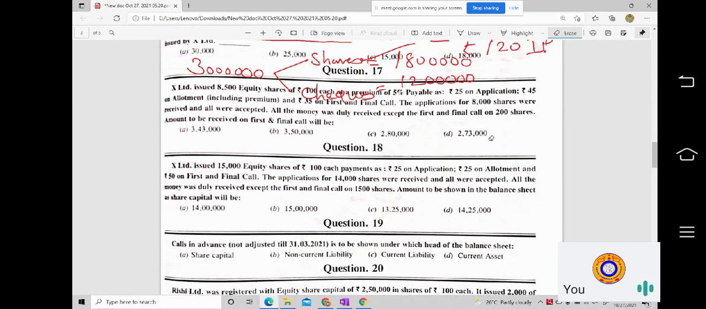Okay, so sum number 17. X Limited have issued 85,000 equity shares of rupees 100 each at a premium of 5%, payable as 25 rupees on application, 45 rupees on allotment, which includes premium, and rupees 35 on first and final call. So 100 rupees face value shares have been issued at 5 rupees premium. That means total issue price is 105.